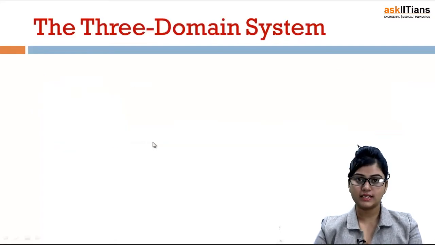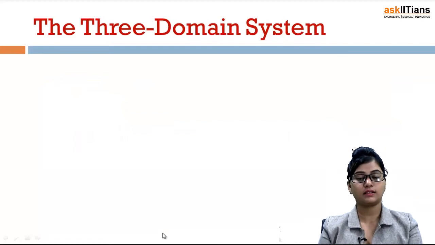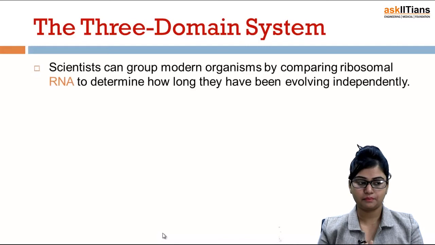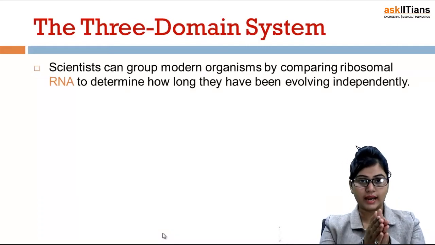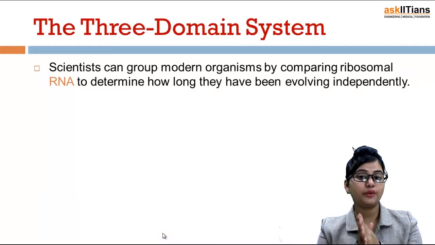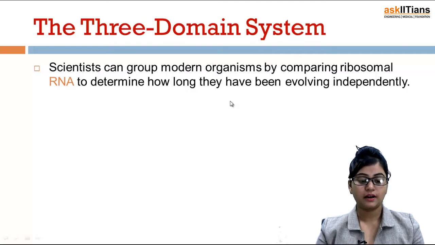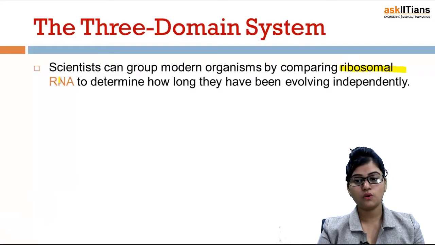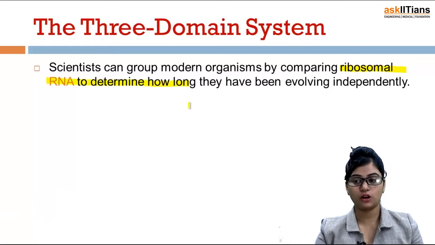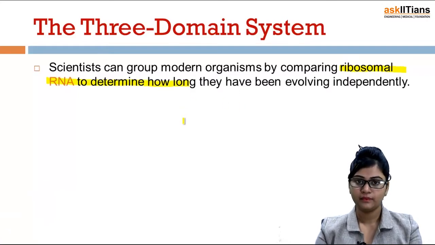The 3 domain system. There is one more thing, that is a domain system. Some scientists classify plants and organisms on the basis of this 3 domain system. So scientists can group modern organisms by comparing ribosomal RNA to determine how long they have been evolving independently.